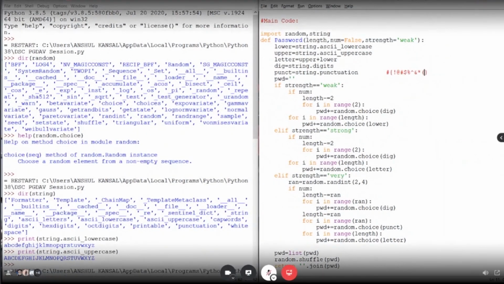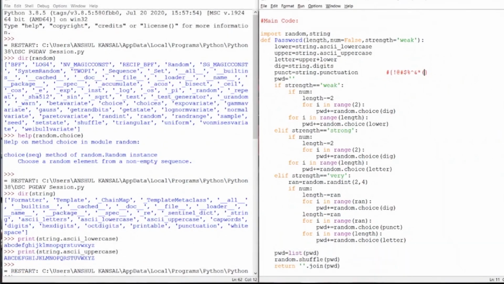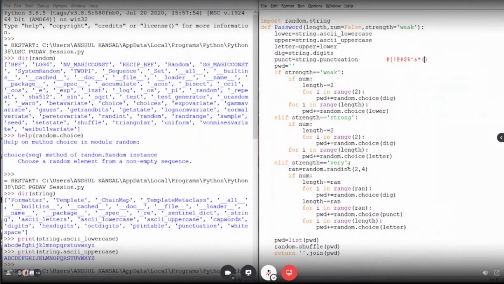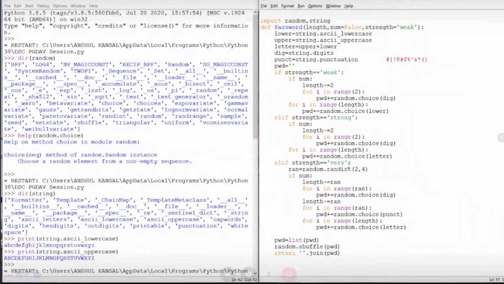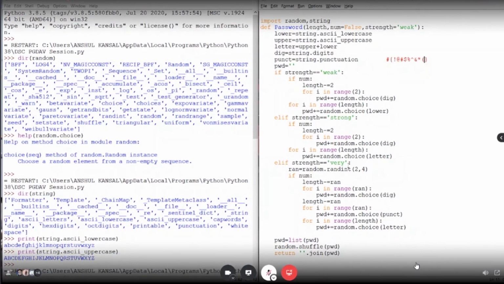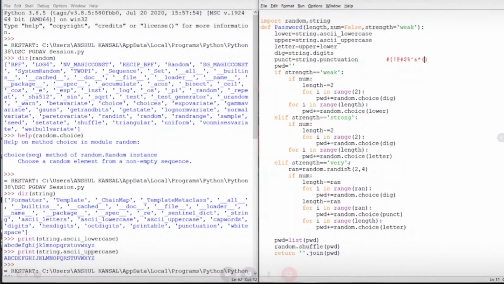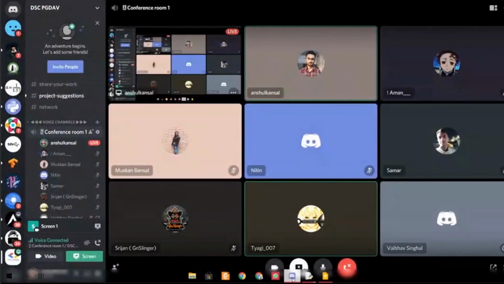You can also make it more understandable and more readable with comments, and you can also create a def main function in which you can ask the user about the length and the strength of the password they want. Suppose the user wants a weak password or a strong password, so it's up to the user what type of password they need. You can also make it menu driven, something like that. So it's up to you. And that's all for today, and today we have learned this type of things.